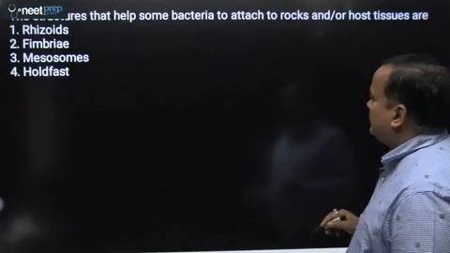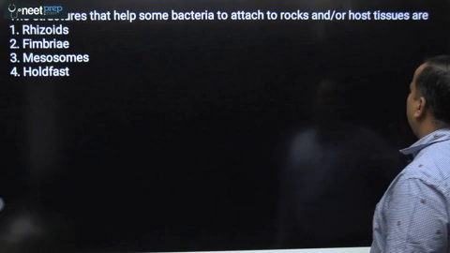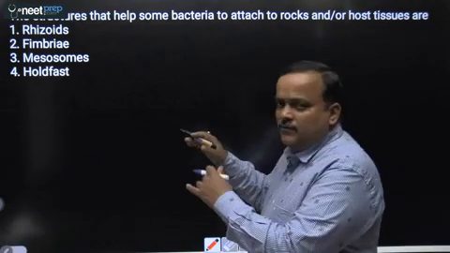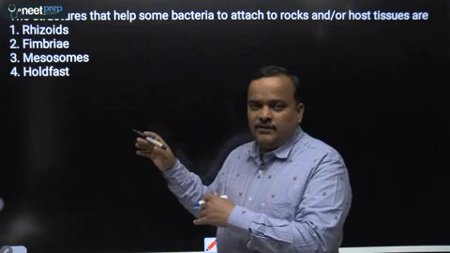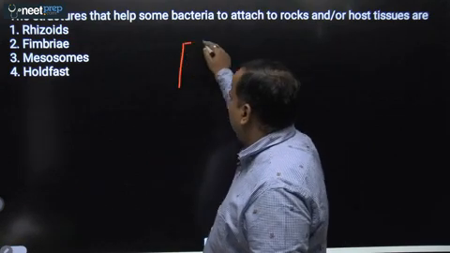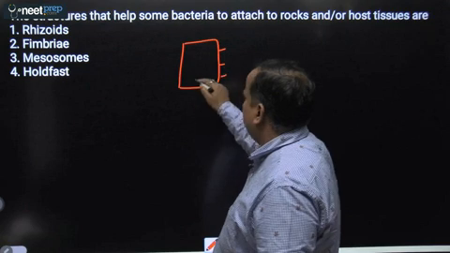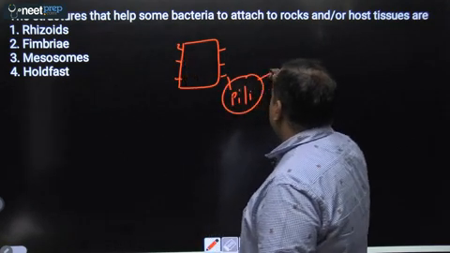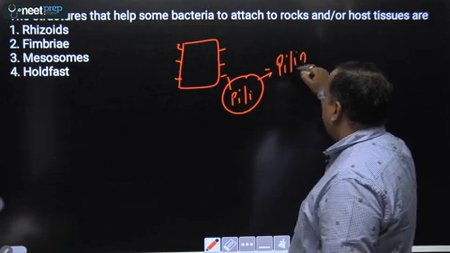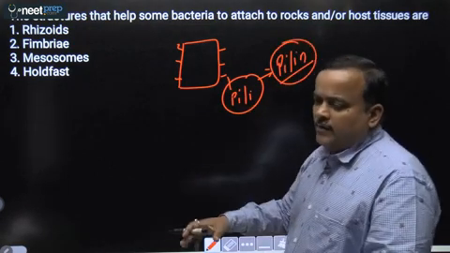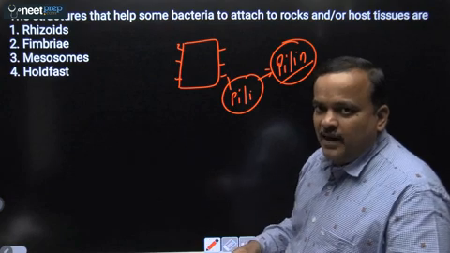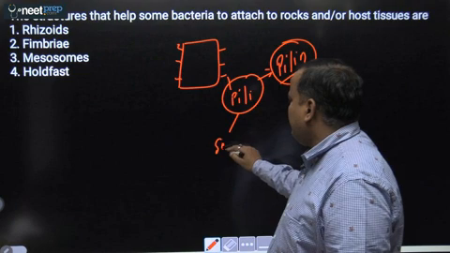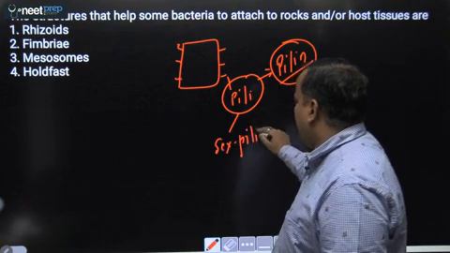Next question, the structure that helps some bacteria to attach to rock and host tissue are. Okay, so basically this part will be dealt with in Cell the Unit of Life, but on the surface of bacteria we have surface appendages, and one of the surface appendages is pili. Now this pili is made up of a special type of protein, pilin. Now pili perform different kinds of functions, and depending upon the function performed by them, we divide them into two different types, that is sex pili and